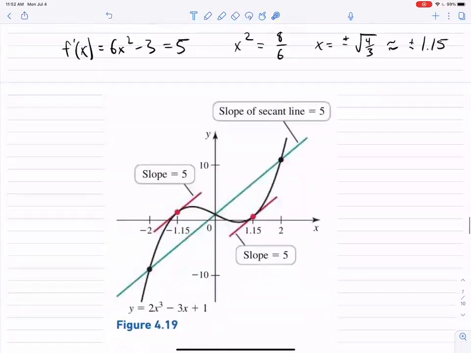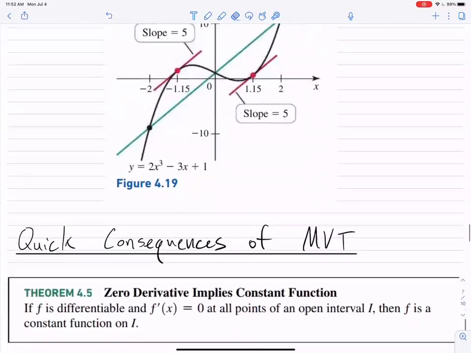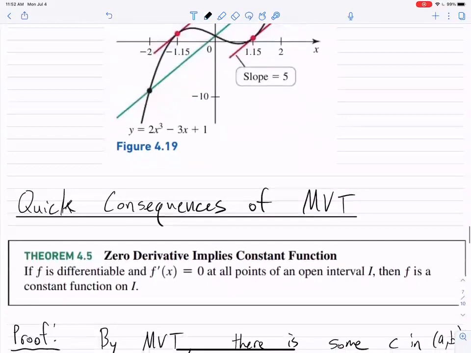All right. The last thing we're going to do is just some quick, fun consequences of the mean value theorem, which I think are fun. One important one: if a function is differentiable and its derivative is always 0 at any point on an open interval, then that actually implies that the function has to be a constant function.